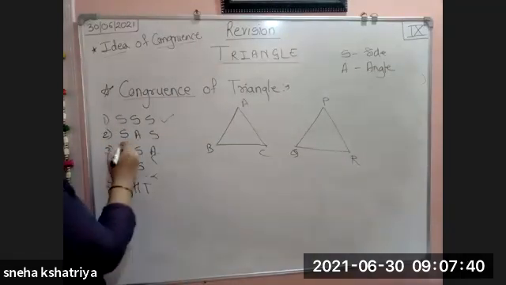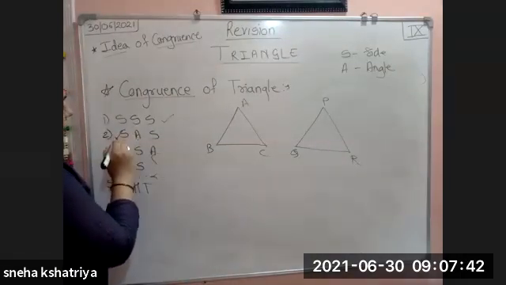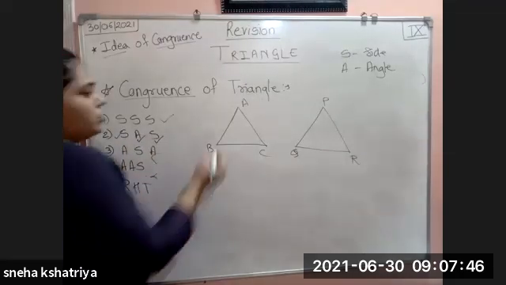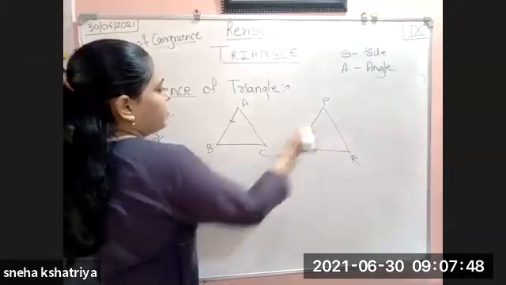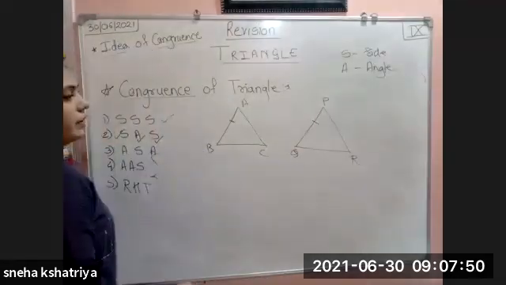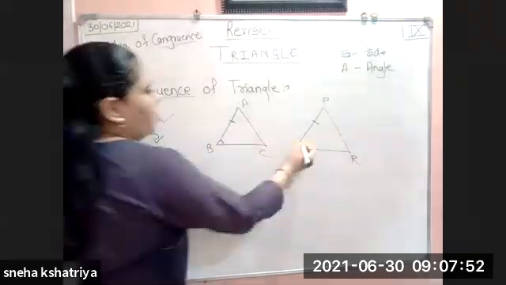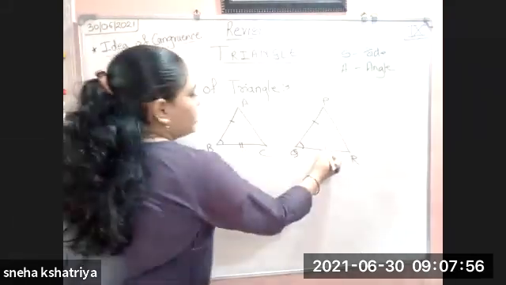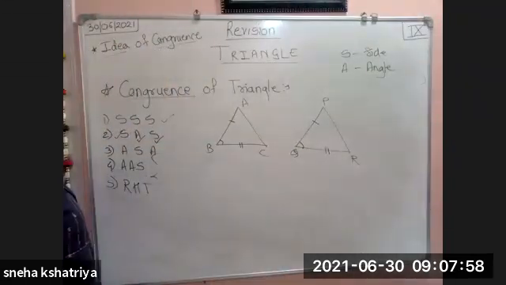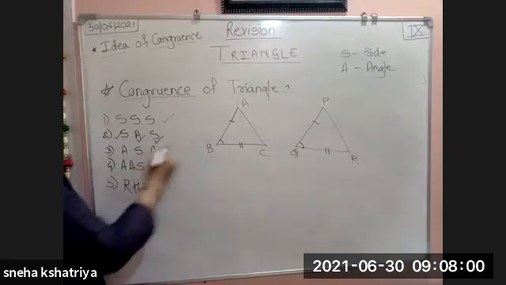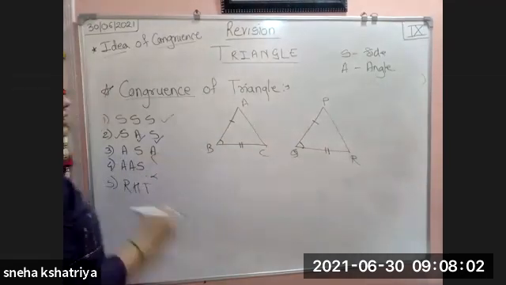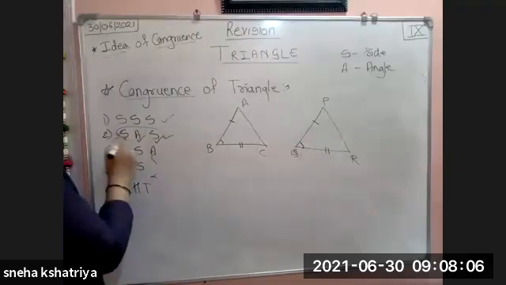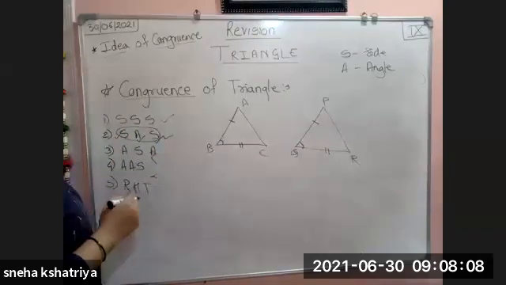Now, what we are having is one side, afterwards an angle, and again a side that are congruent. So here if we say AB is congruent to PQ, angle B is congruent to angle Q, and side BC is congruent to side QR, then we can say that these 2 triangles are congruent by which test? By using the SAS test.